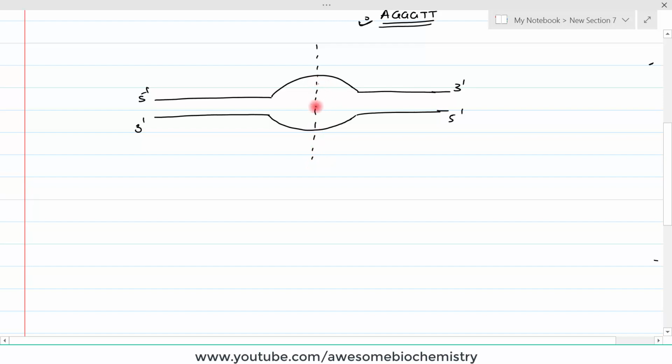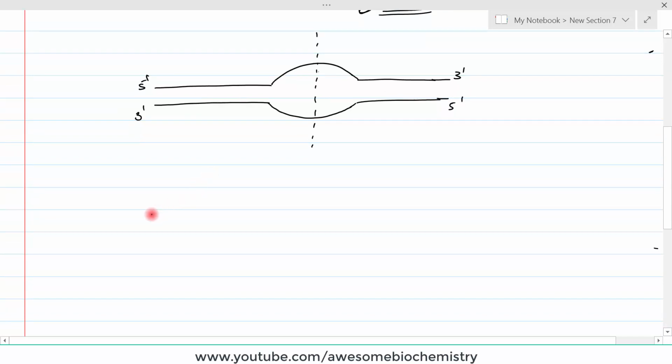So one replication bubble has two replication forks. This is one replication fork and this is the second replication fork. Now to better understand, I would like to draw this diagram in a somewhat schematic pattern. This is the 5' end, and then there is this replication bubble. I am showing it in an angular fashion, and this is the 3' end.